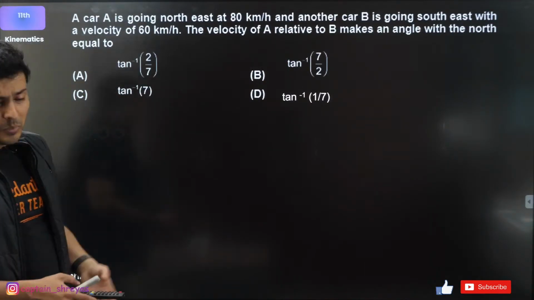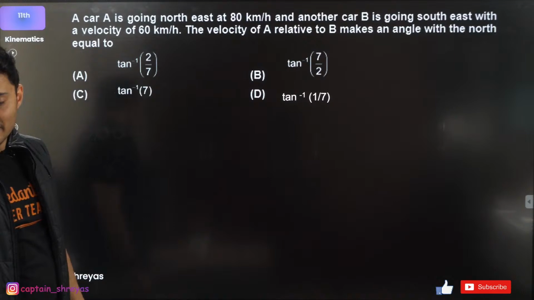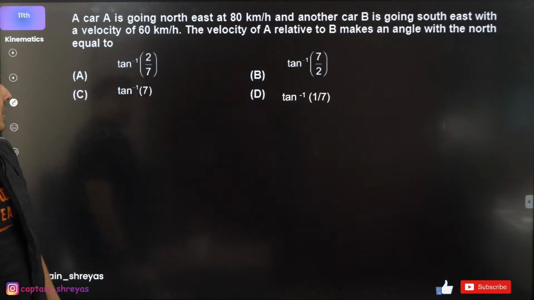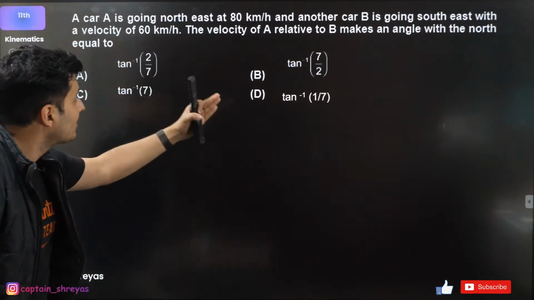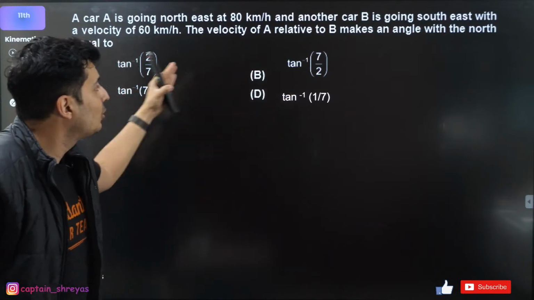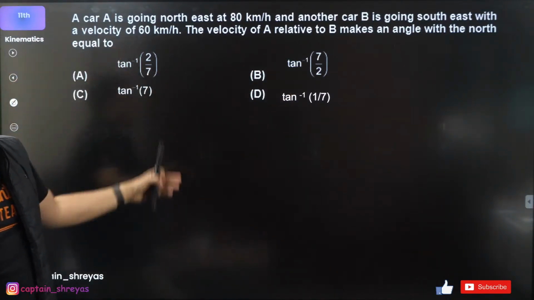Moving on. Beautiful question coming up on your screen again. Let's see how many of you can solve this. A car A is going towards northeast at 80. Car B is going at southeast with the speed of 60. The speed of A relative to B makes an angle with the north equal to.